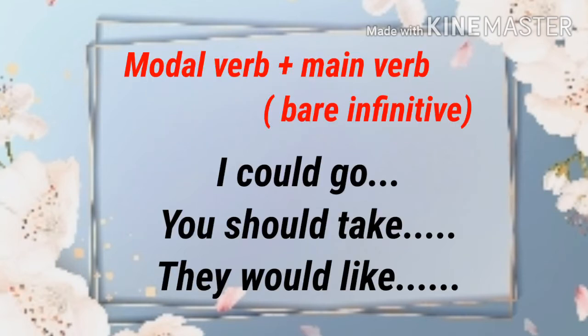The main verb that follows the modal is in bare infinitive form. Bare infinitive means without to. Look at these examples. I could go, you should take, they would like. In all these sentences, could, should, would are the modals, and they are followed by bare infinitive verbs. Go, take, like. These verbs are bare infinitives without to. It means the modal verb is always followed by the bare infinitive form of the verb.